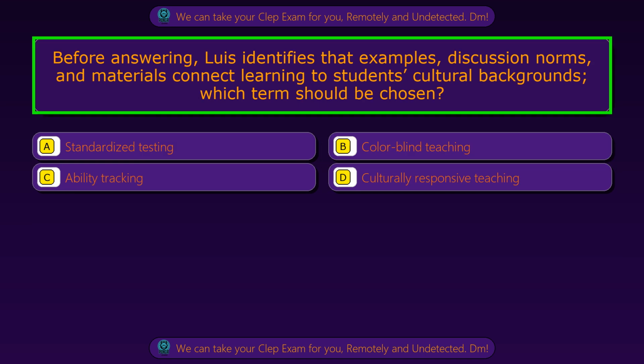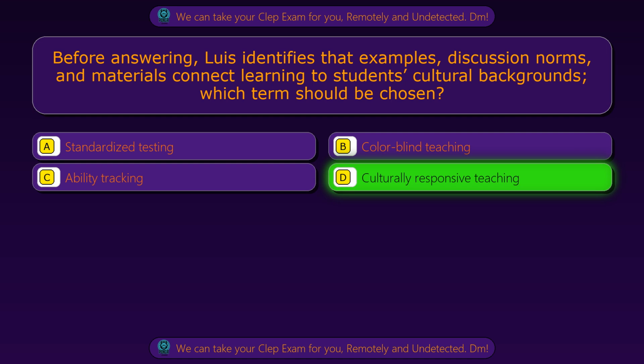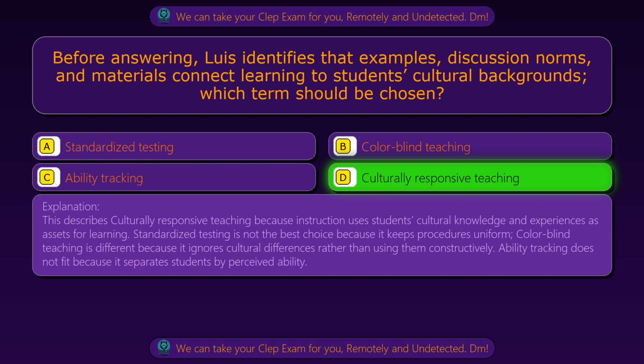Question 69. Before answering, Luis identifies that examples, discussion norms, and materials connect learning to students' cultural backgrounds. Which term should be chosen? Option A, standardized testing. Option B, colorblind teaching. Option C, ability tracking. Option D, culturally responsive teaching. The correct answer is option D, culturally responsive teaching. This describes culturally responsive teaching because instruction uses students' cultural knowledge and experiences as assets for learning.